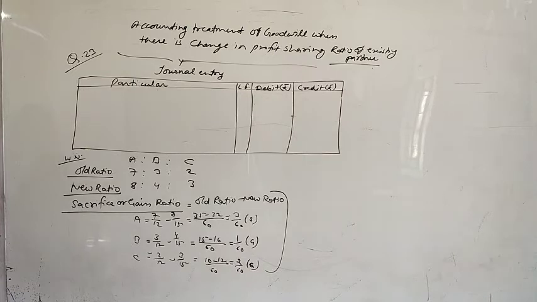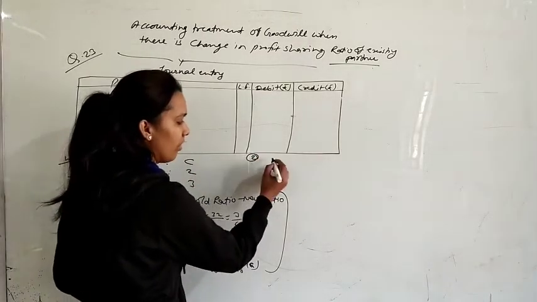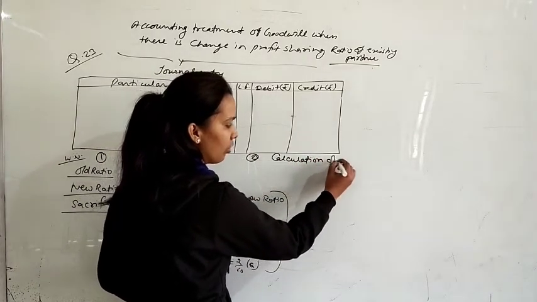Later on, that is goodwill is to be valued at the average of 3 years profits preceding the date of change in profit sharing ratio. The profits for the year ending 31st March 12, 13, 14 and 15. We have given 4 years profits, but we have to find goodwill only of 3 years profits. Second one, we will write calculation of goodwill.